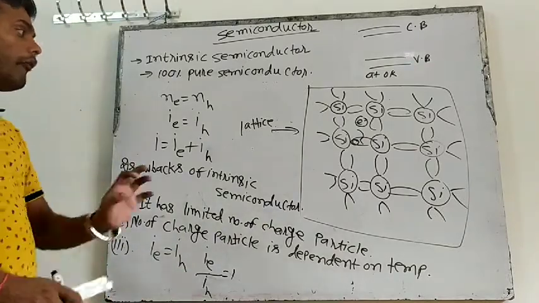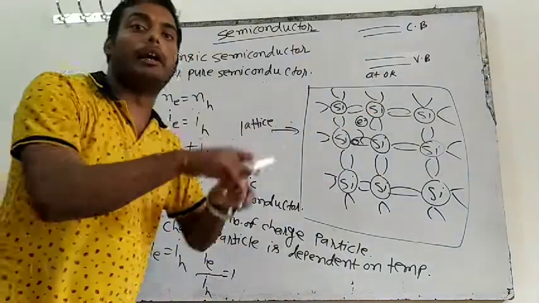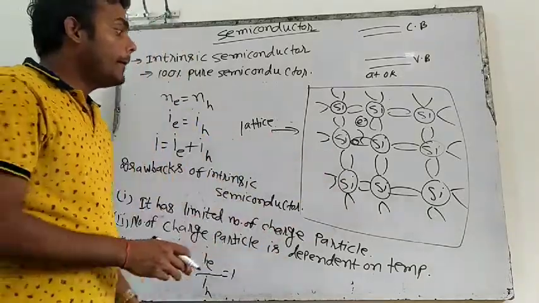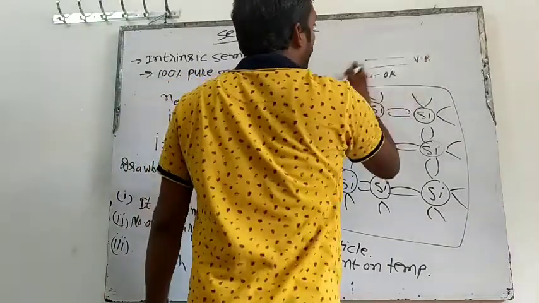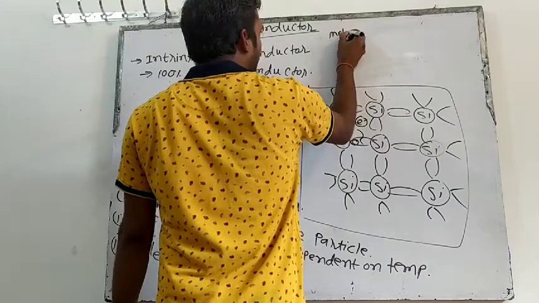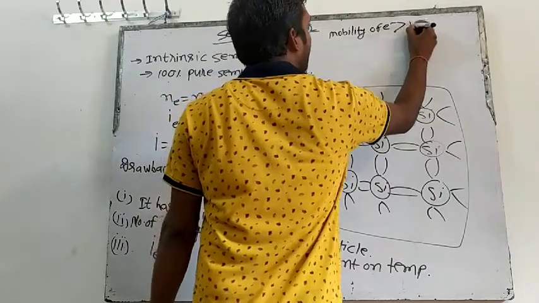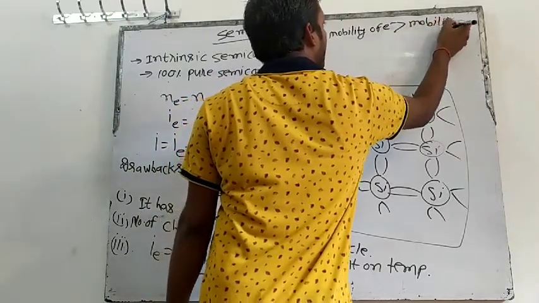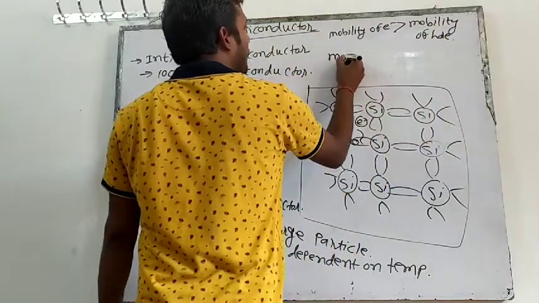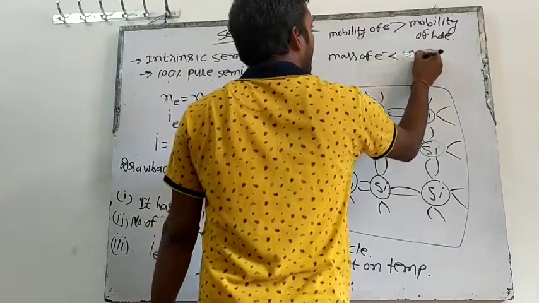Suppose I find that my electrons should make more current. Why? Because electrons can move fast. The mobility of electrons is more than the mobility of holes. What is the concept? Mobility of electron is greater than mobility of hole. Why? Because the mass of an electron is less than the mass of a hole.